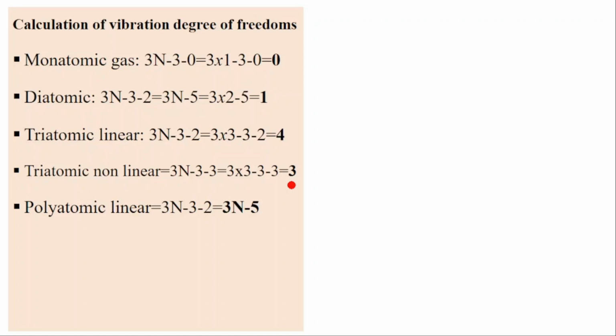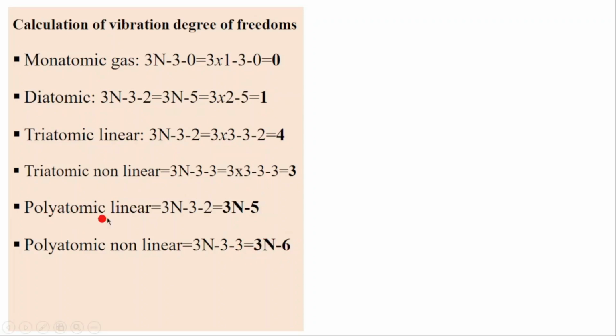For polyatomic linear, it's the same. We obtain 3n minus 5 degrees of freedom, because we don't know the number of atoms. It's better to keep this formula, 3n minus 5. If we have 5 atoms, we replace n here by 5. Polyatomic nonlinear is also the same, but here we have 3n minus 6.